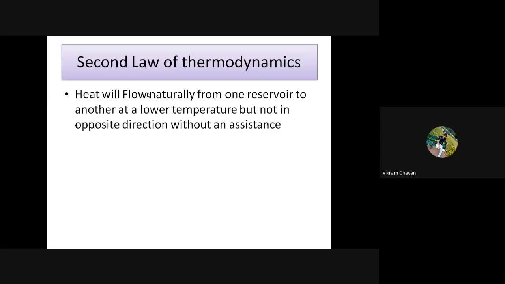You may find there are different second law statements, but in general I am putting this particular statement: heat will flow naturally from one reservoir to another at low temperature, but not in the opposite direction without an assistance.